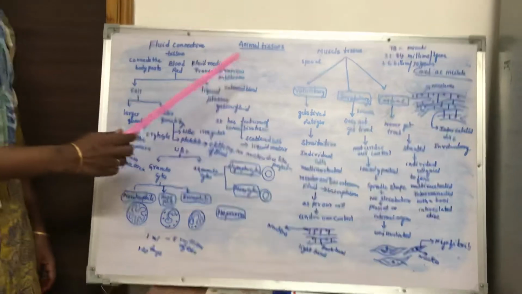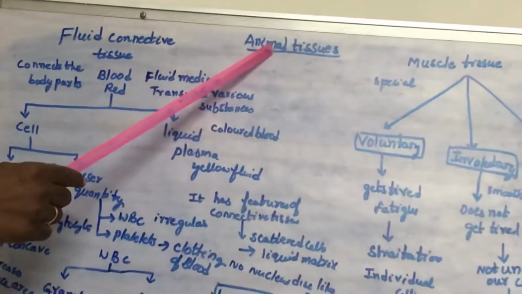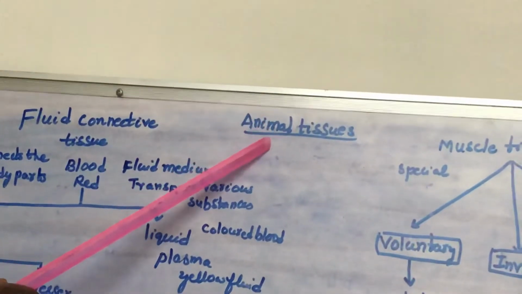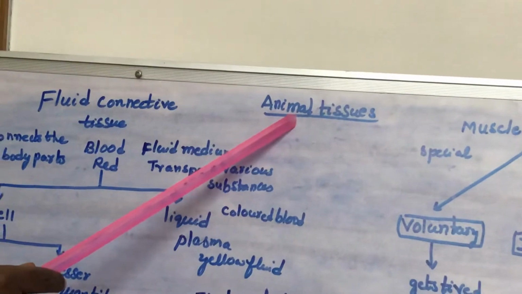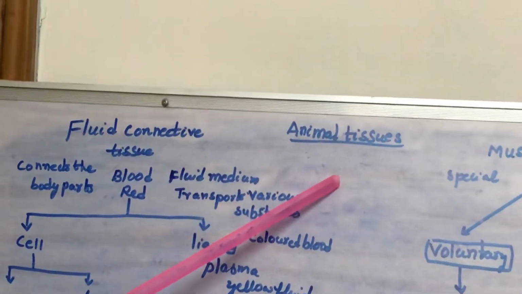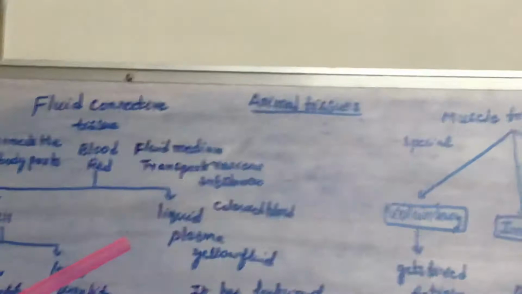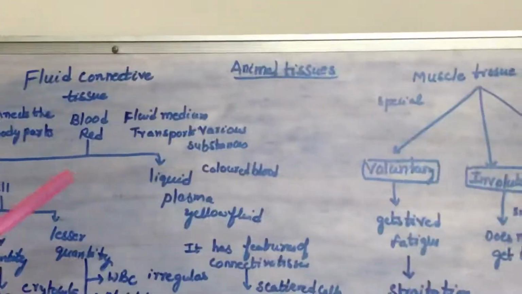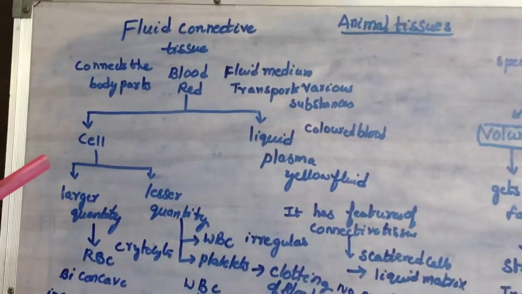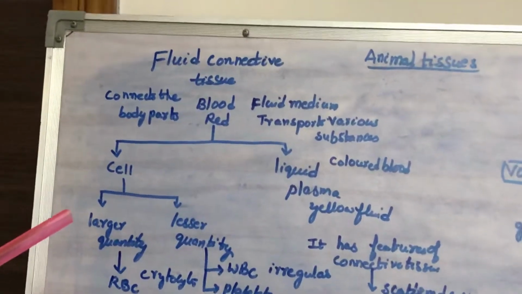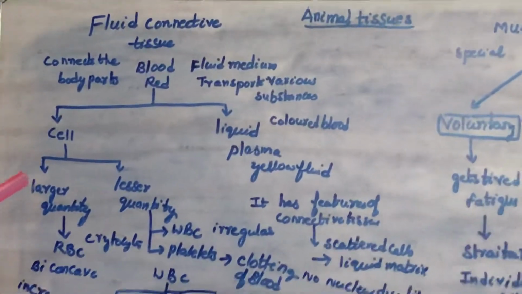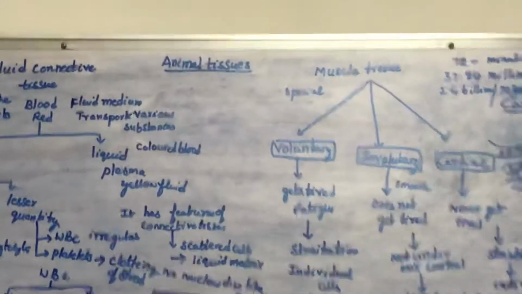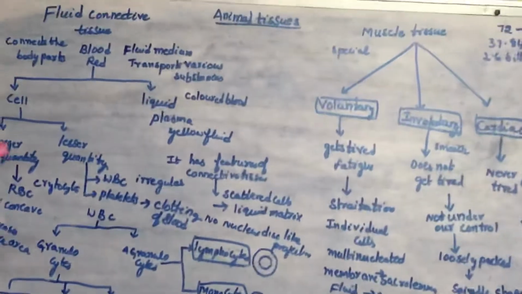In the previous class, we discussed different types of animal tissue. Among them, we discussed connective tissue. Connective tissue is of three types: connective tissue proper, supportive connective tissue, and fluid connective tissue. Connective tissue proper is divided into fibrous connective tissue, areolar connective tissue, and adipose connective tissue. Fibrous connective tissue is again divided into ligament and tendon. Ligament means where bone and bone join. Tendon means the joint between bone and muscle.